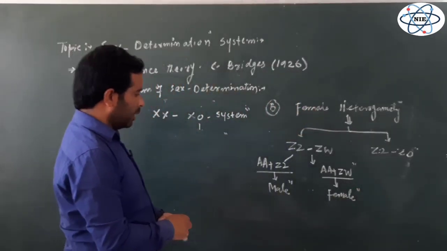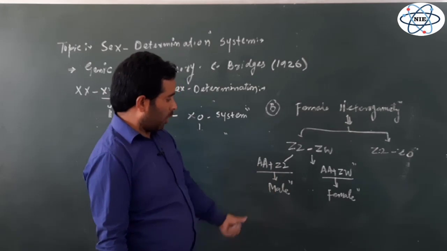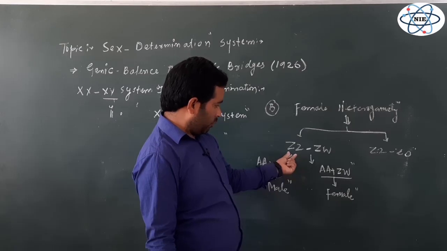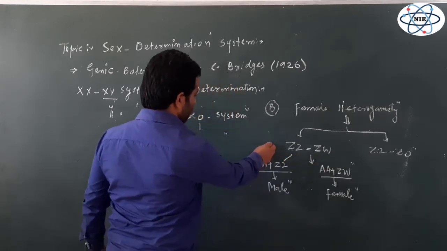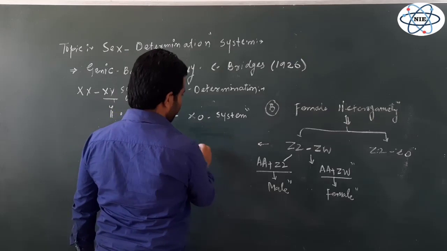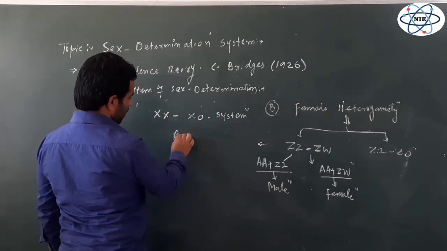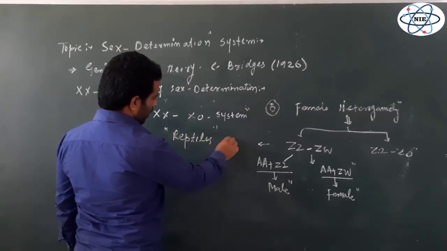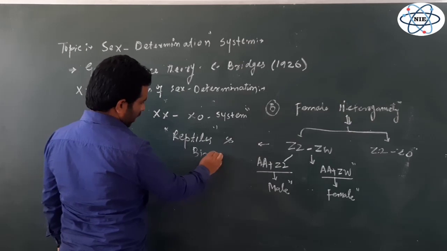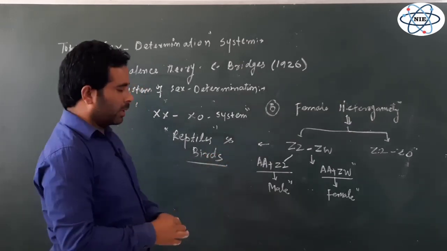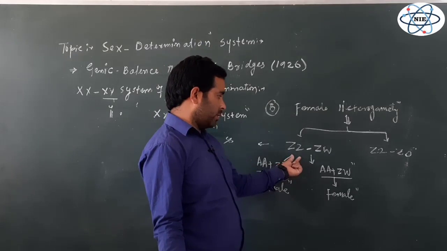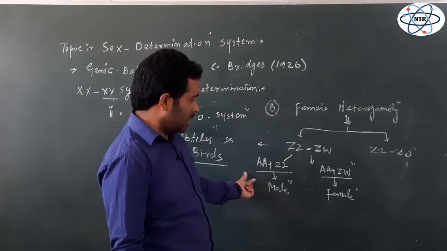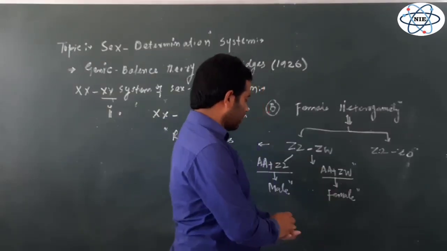And this type of sex determination, where the male is having the similar type of sex chromosomes and female is having the different types, that we represent with ZZ and ZW, is found in some reptiles, and in some birds. So some reptiles are the examples where we see this type of sex determination ZZ, ZW, where the male is homogametic, producing similar type of gametes, and female is producing two different types of gametes.